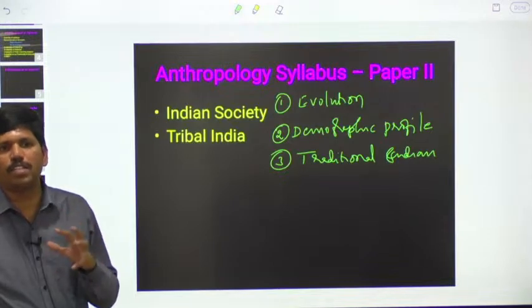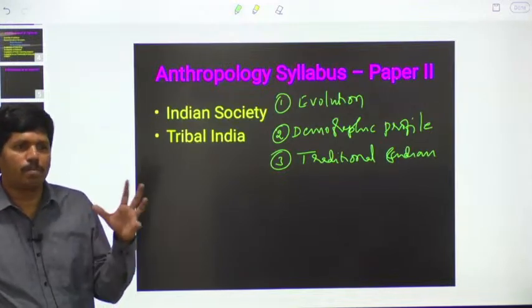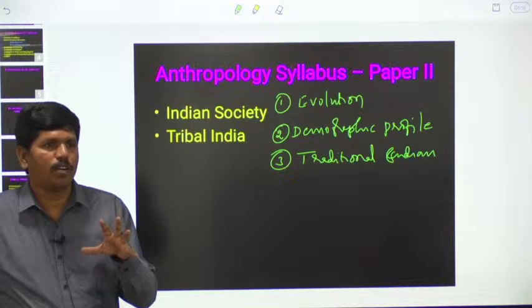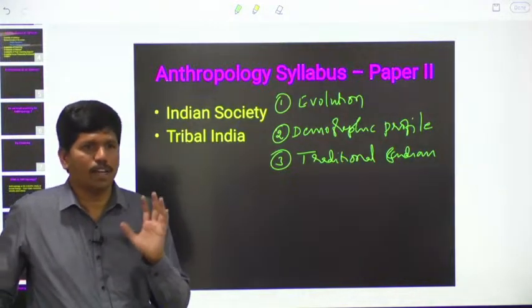There were different stages in the life of a human being: Brahmacharya, Grihastha, Vanaprastha, Sannyasa, like that.